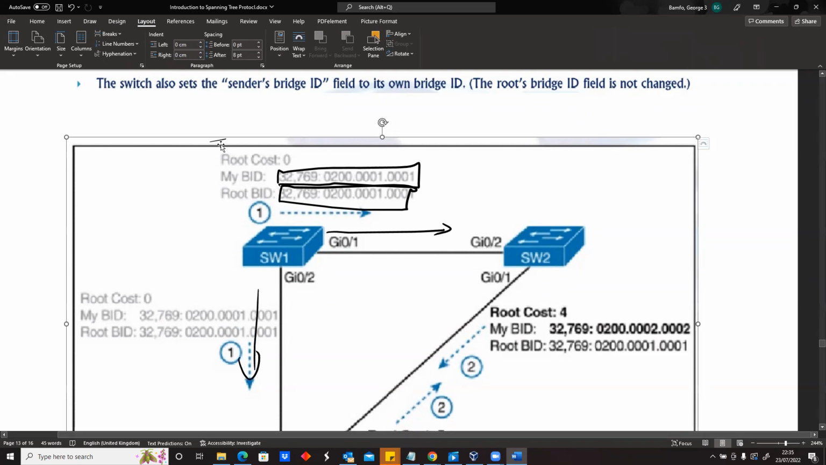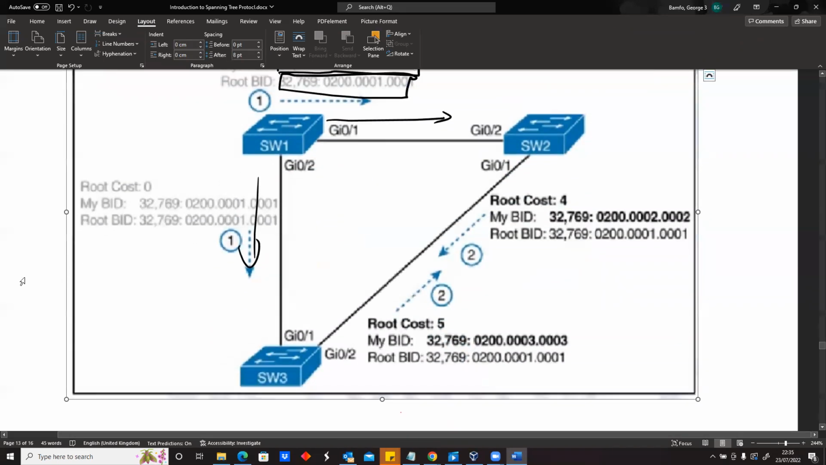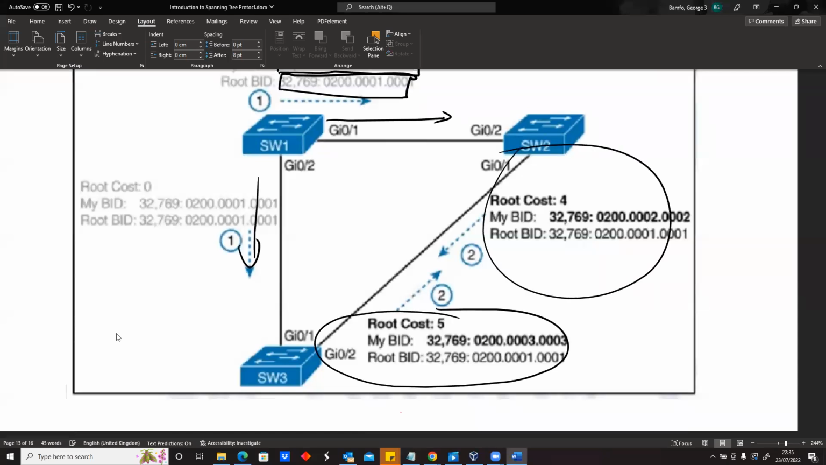So when that happens, the other devices will receive it. Clearly, they will also receive the same information. And once they receive it, this guy and this guy will also pass their information and say, hey, I compared my stuff with whoever I received. This device also has a bridge ID of this. And since it compares its bridge ID with the bridge ID that it received from switch 1, clearly you can see that switch 2 cannot be the root bridge.